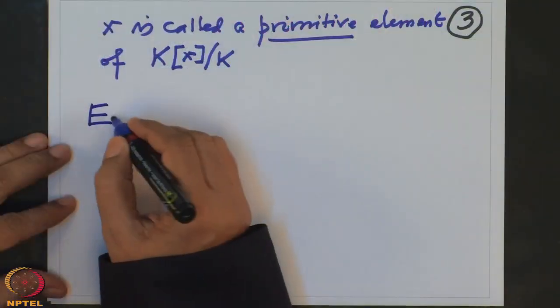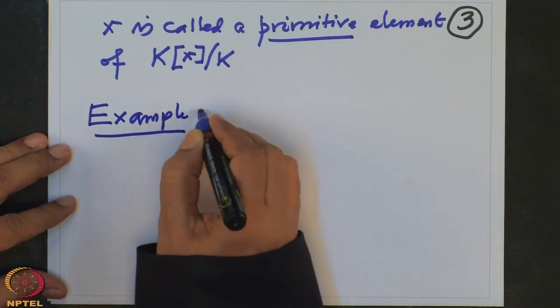So a simple extension is an algebraic extension. Right now I am assuming only algebraic. An algebraic extension is simple if it has a primitive element. And now I want to analyze when such an extension can be Galois. So the question is, we are going to analyze this question. Let me write it as an example.